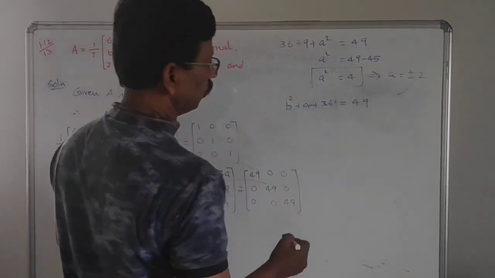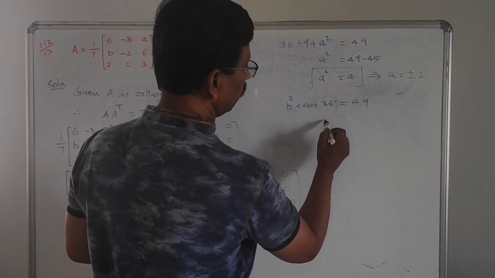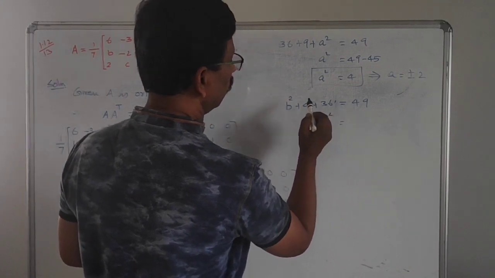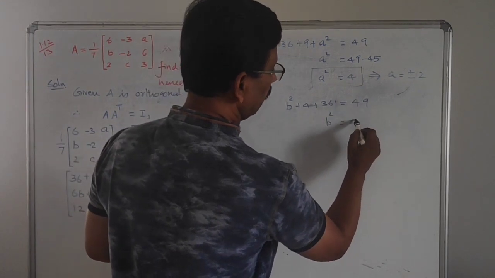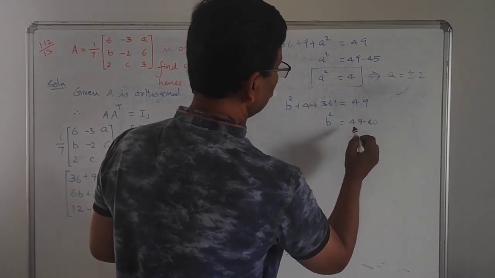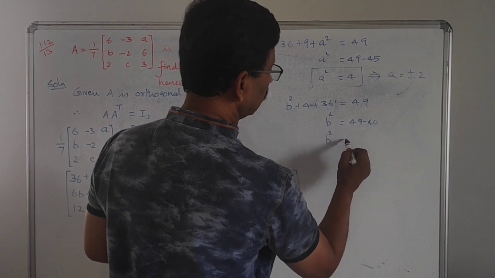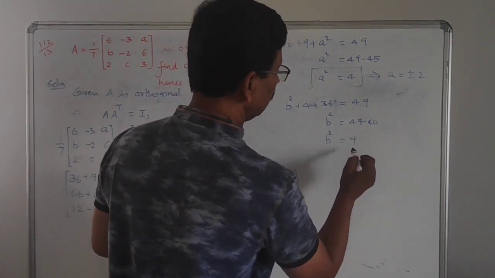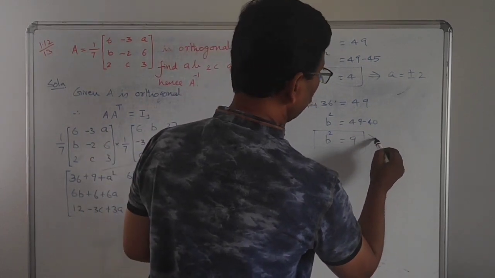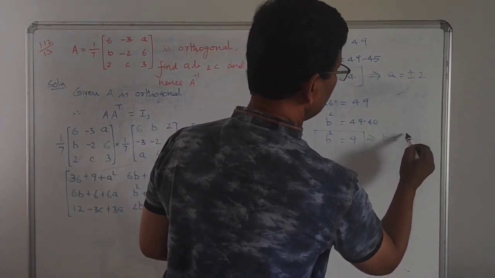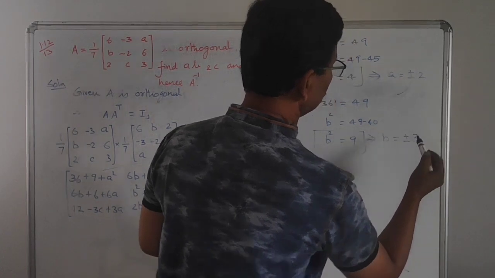Now b square is equal to 49 minus 40, since 4 plus 36 is 40. Therefore b square is equal to 9. B square equal to 9 means the b value may be either plus 3 or minus 3. That you cannot say now.